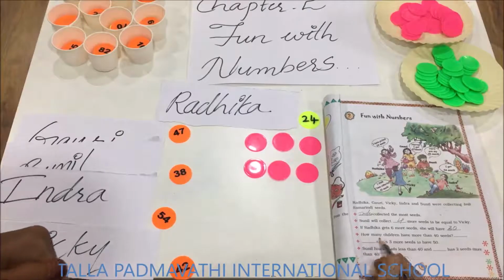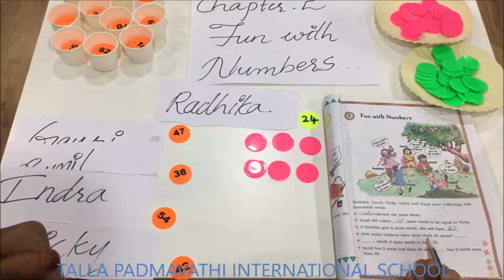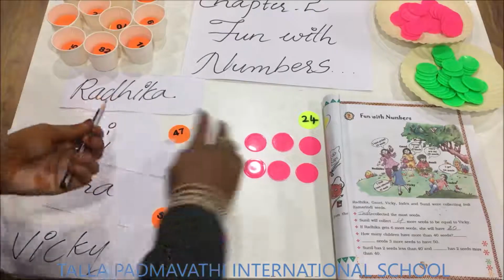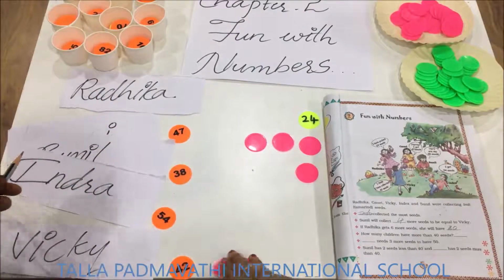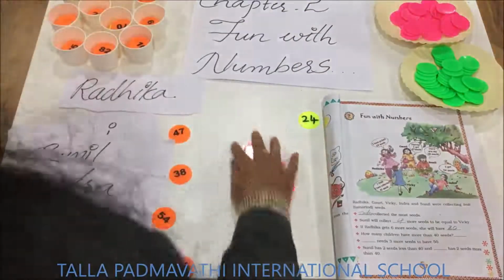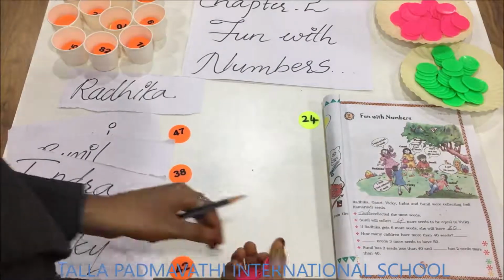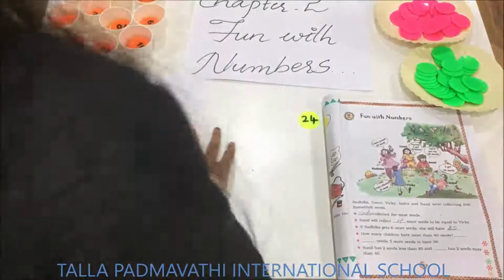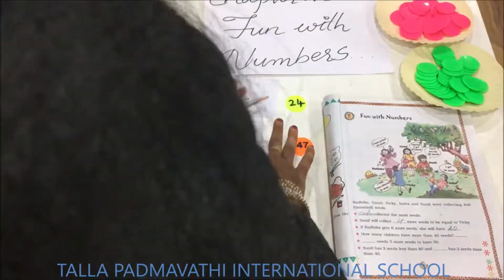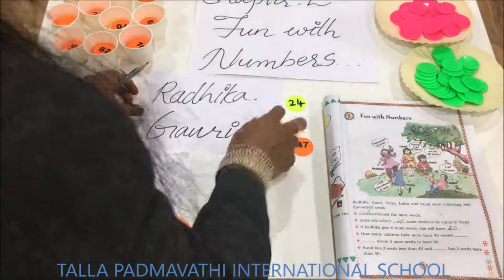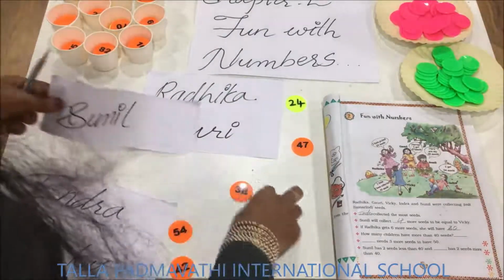Next question. How many children have more than 40 seeds? Now the question is for all the children. What is the question, children? He is asking how many children have more than 40. Does Radhika have more than 40 seeds? No. Gauri?